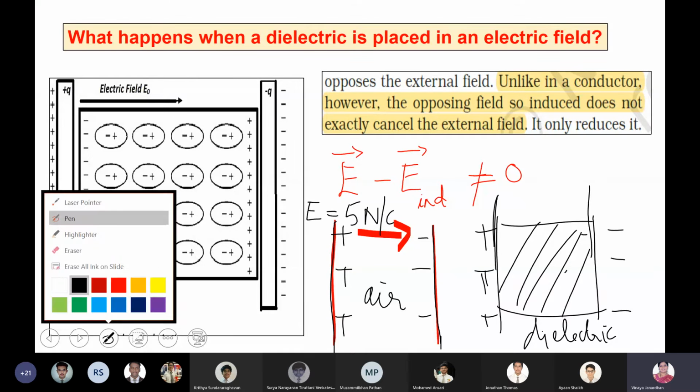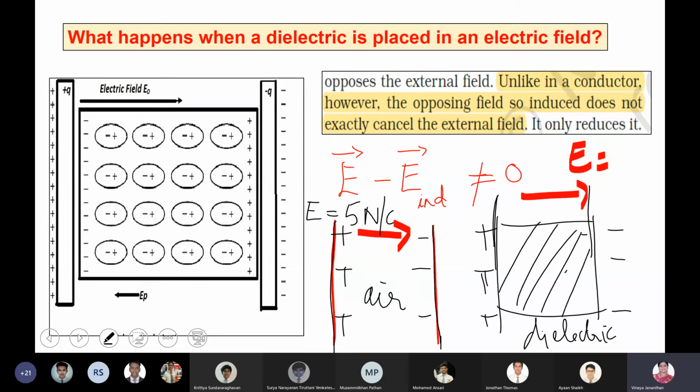Here, your electric field E becomes equal to, say, 1 newton per coulomb. That is the fact you are going to understand.